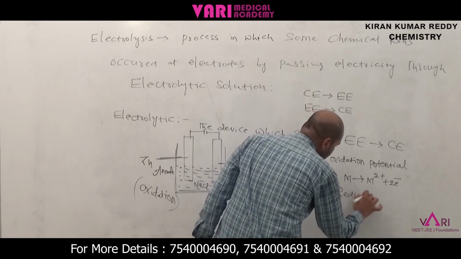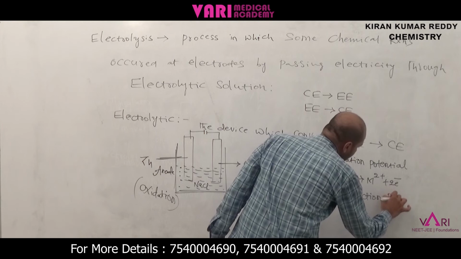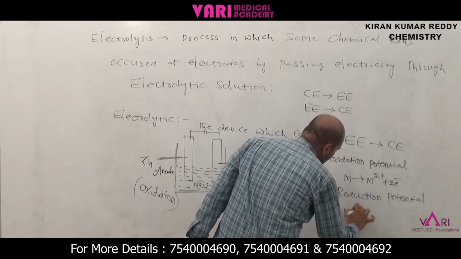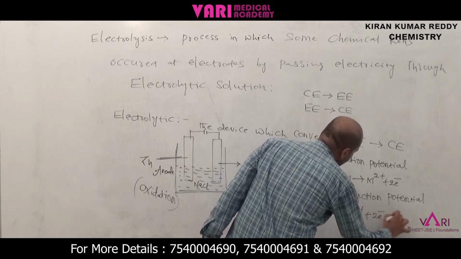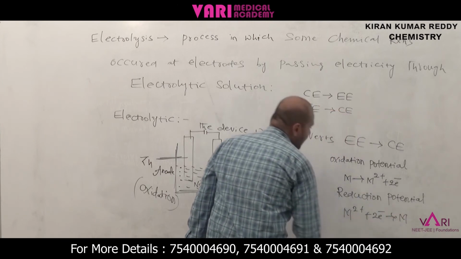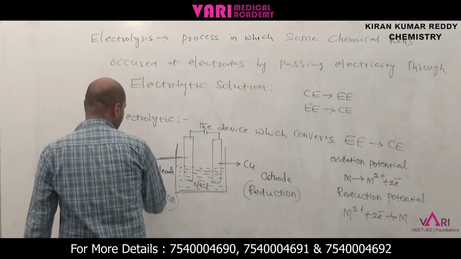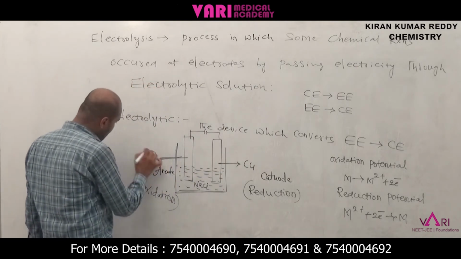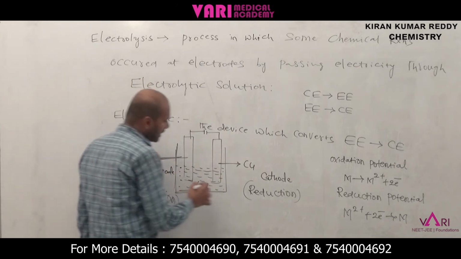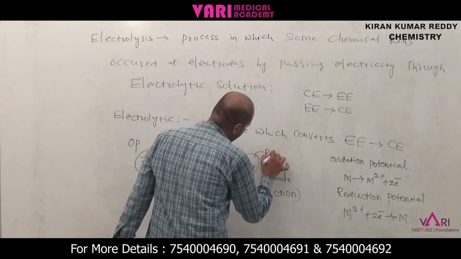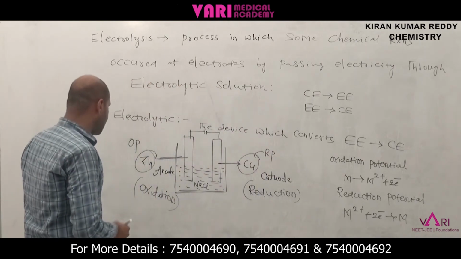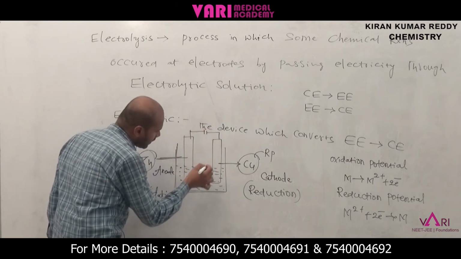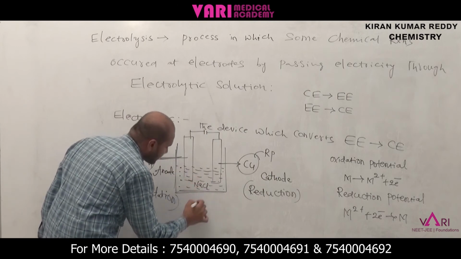Reduction potential means gaining of electrons. Now here M2 plus and 2 electrons go to M. Here is the reduction potential. Now zinc has more oxidation potential and copper has more reduction potential. Now when electricity is provided by the battery, during electrolysis